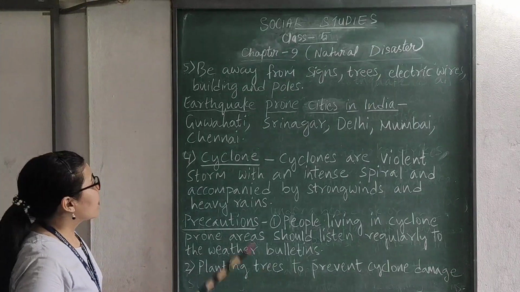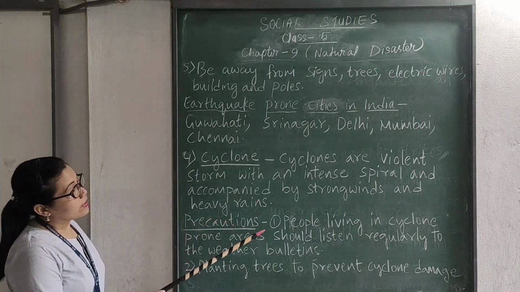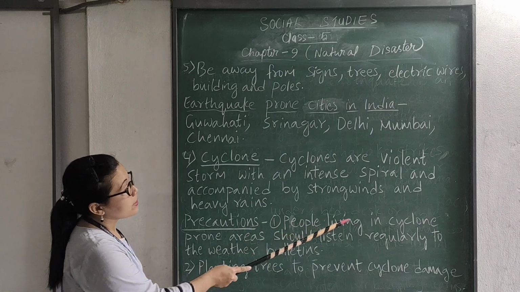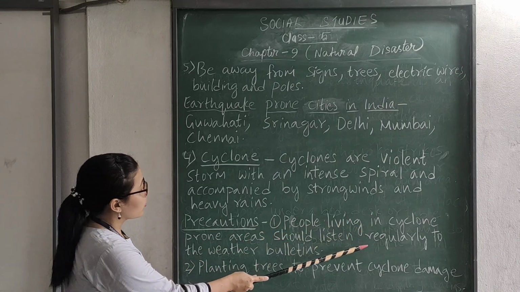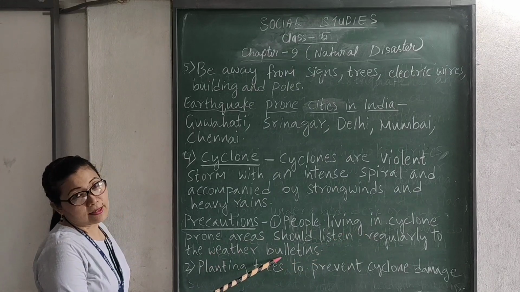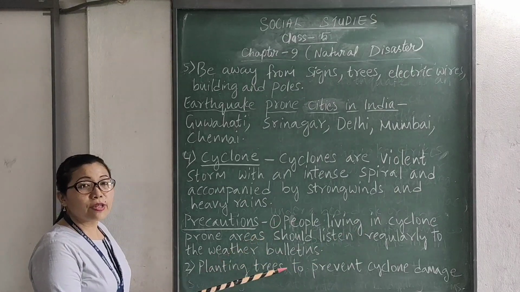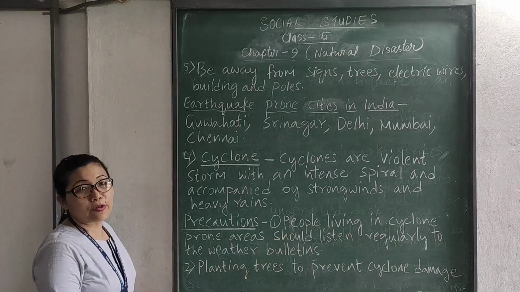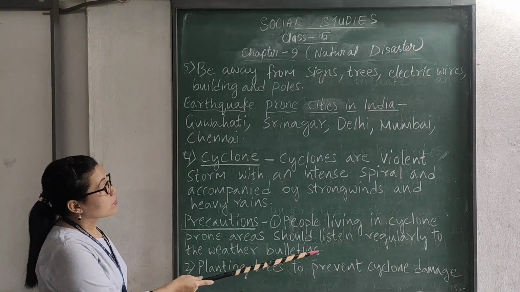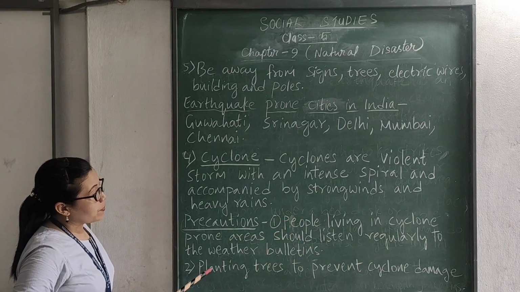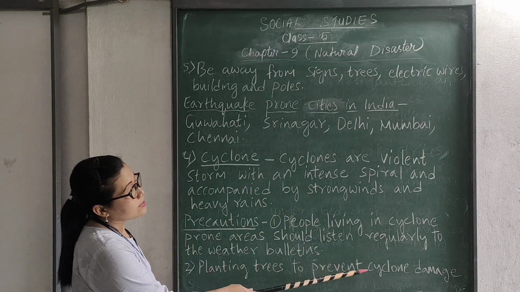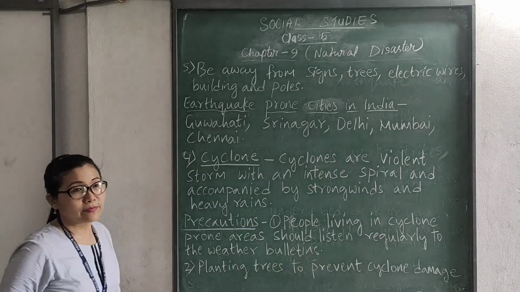Okay? Now, precautions. Number 1. People living in cyclone-prone areas should listen regularly to the weather bulletins, maybe on television, or radio, or even through phone. Okay? Number 2. Planting trees to prevent cyclone damage.